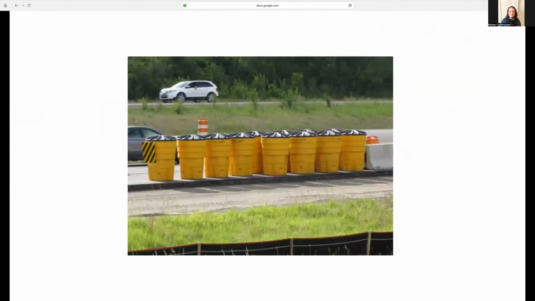Okay. This same idea of impulse changing the momentum of an object is why we have these yellow water barrels on the highway. It's to slow a car down with less force over more time, so that it can come to a stop without too much destruction of the vehicle.